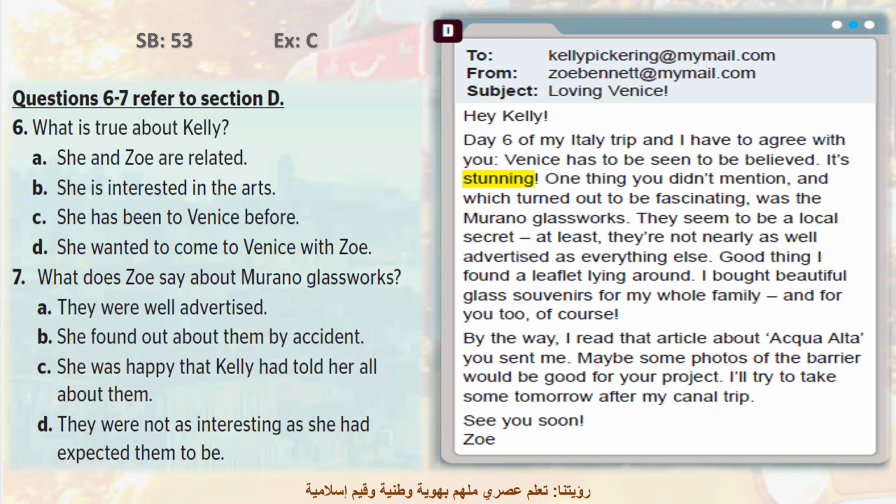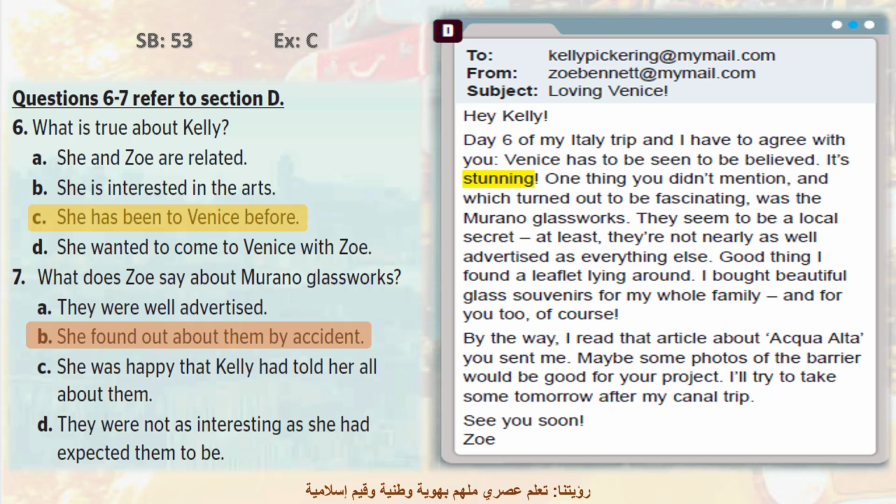Question 6. What's true about Kelly? Yes, C. She has been to Venice before. Question 7. What does Zoe say about Murano Glassworks? Yes, B. She found out about them by accident, by chance.